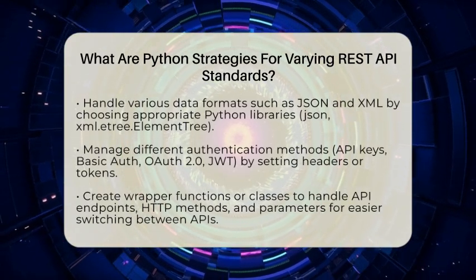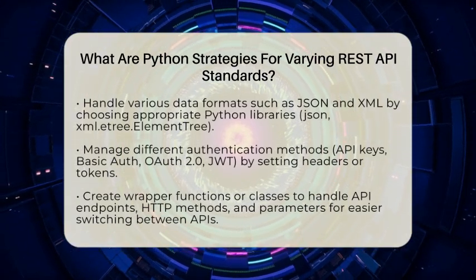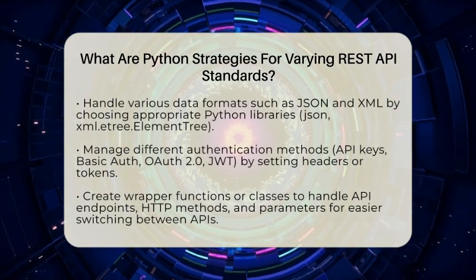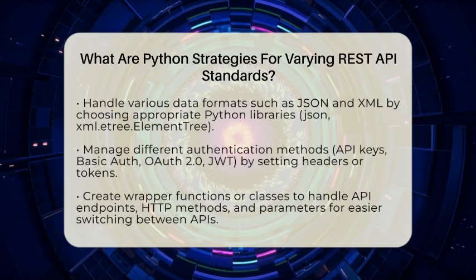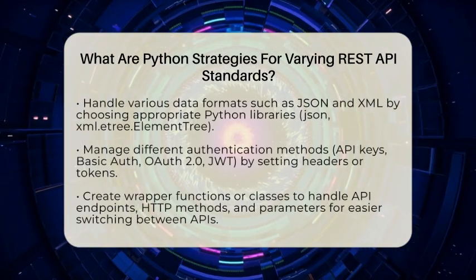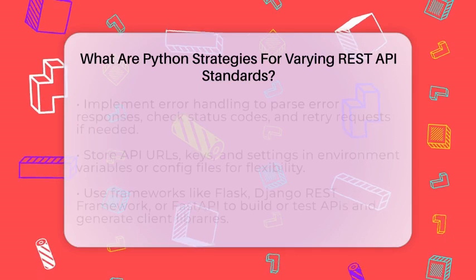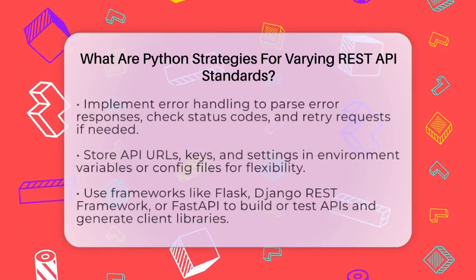APIs also differ in how they structure URLs and parameters. Creating wrapper functions or classes to handle endpoints, HTTP methods, and required parameters helps isolate these differences. This way, switching between APIs or updating endpoints doesn't mean rewriting your core logic.